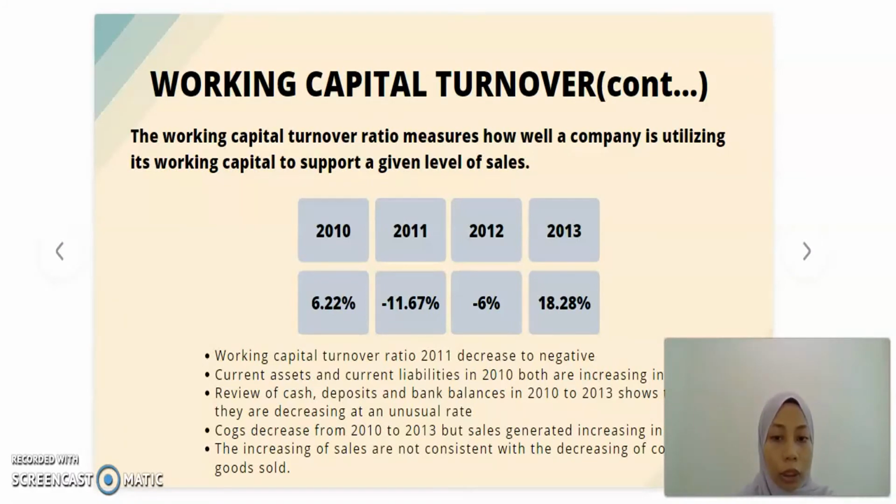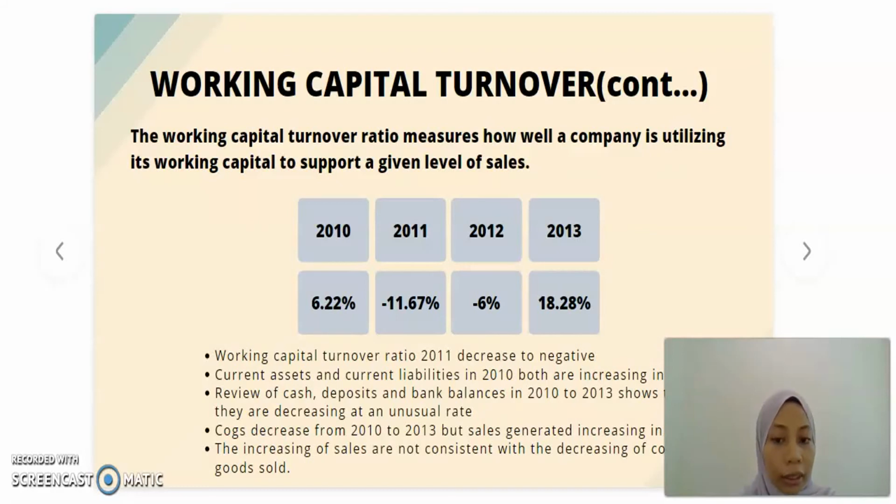In 2011, the working capital turnover ratio decreased to negative 11.67%. The current asset and current liability in 2010 are both increasing in amount. A review of cash deposit and bank balance from 2010 to 2013 shows that they are decreasing at an unusual rate.